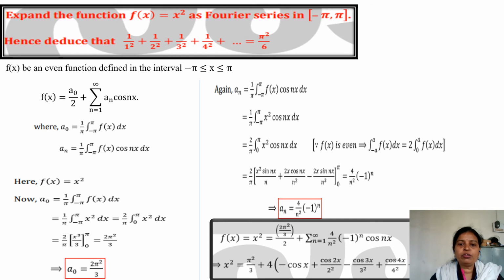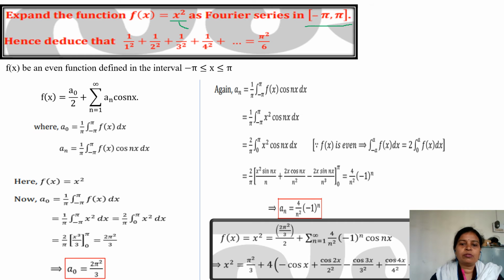Again, the first observation is that you should always check the interval. As soon as you see that the interval is from minus pi to pi, check whether the function given is odd or even. Since the power of x is even, this function becomes even. Sorry, I had written it wrong. This is an even function.